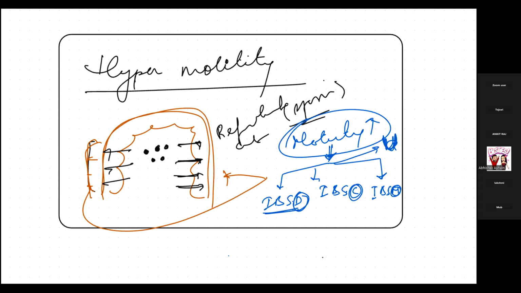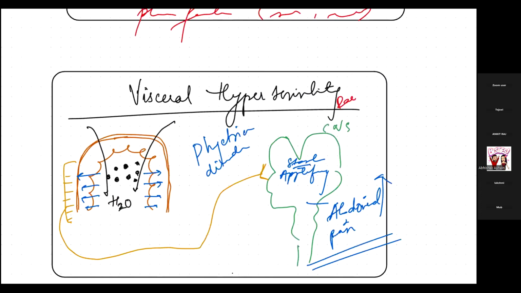Now, one thing we have to mark over here is that there is not only pain, but with pain the person will also have diarrhea or constipation. But if we are talking about visceral hypersensitivity, only pain was there. Now the other part, another explanation for why IBS happens and what the pathophysiology of IBS is.